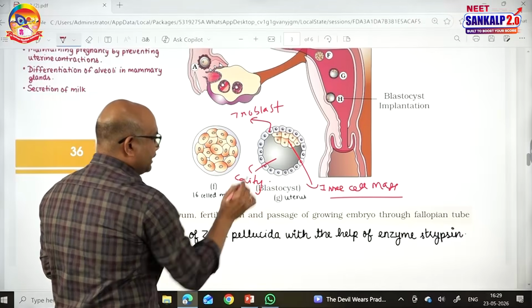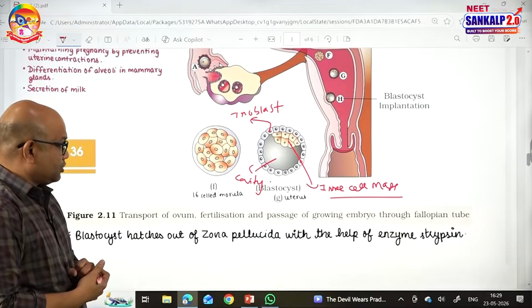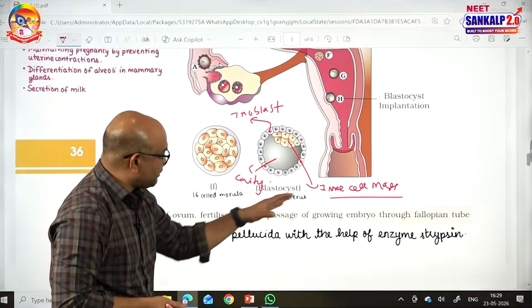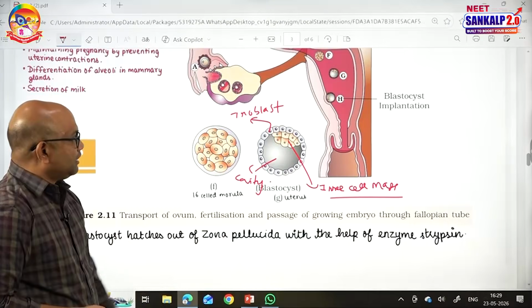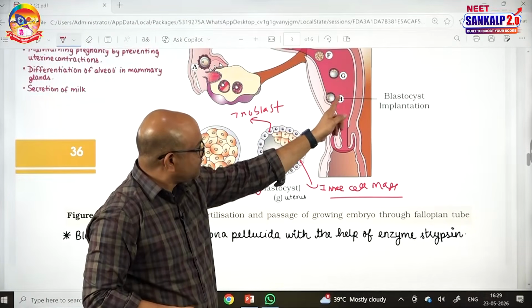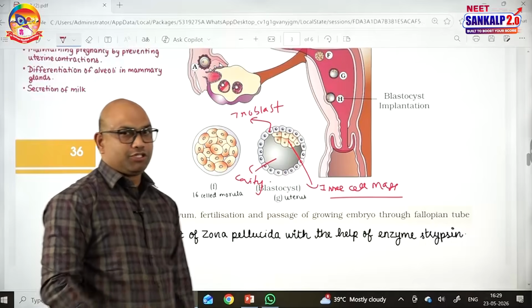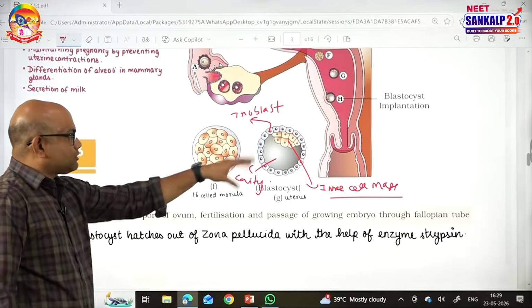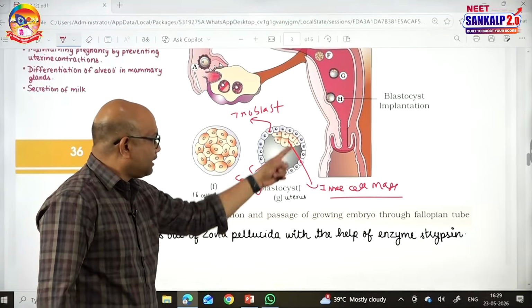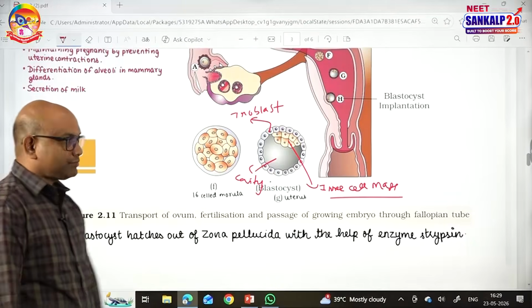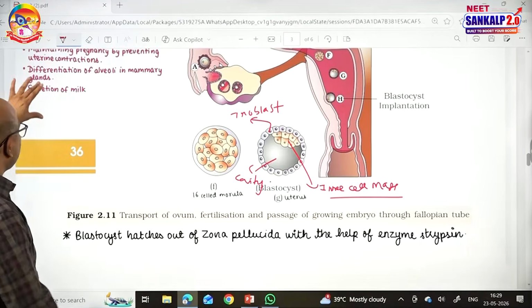Development of a cavity inside the embryo is called cavitation. So with this cavity, trophoblast and inner cell mass, this is called the blastocyst. The blastocyst is the stage meant for implantation. And once the blastocyst is formed, the zona pellucida will immediately disappear. Now this blastocyst is ready for implantation.